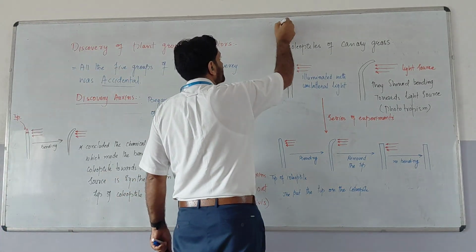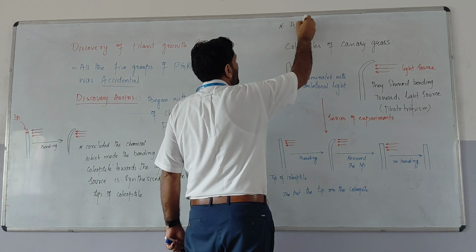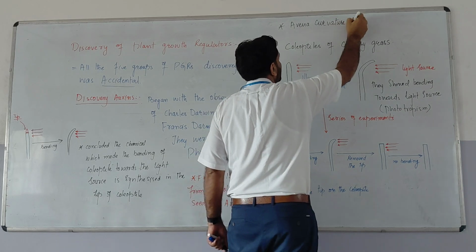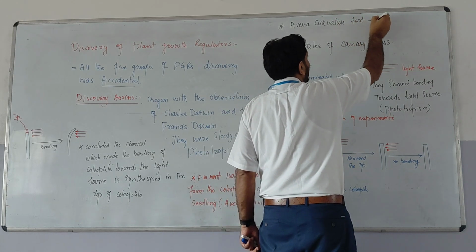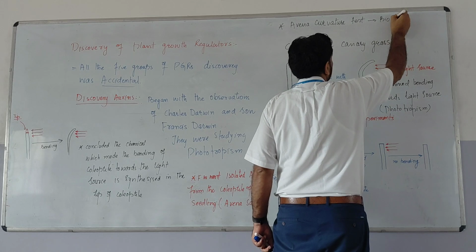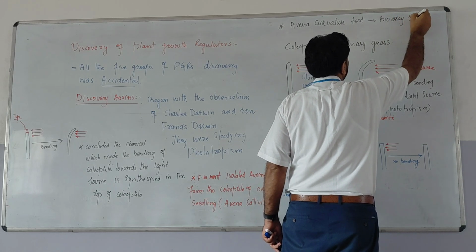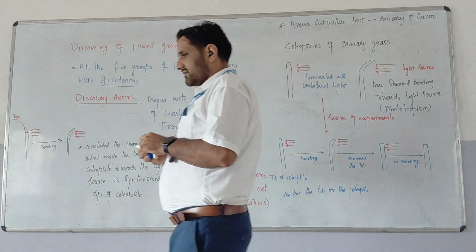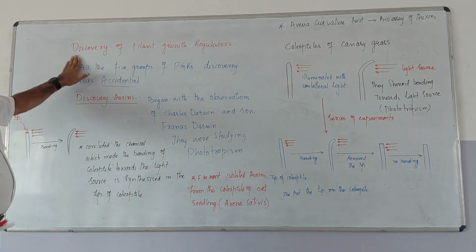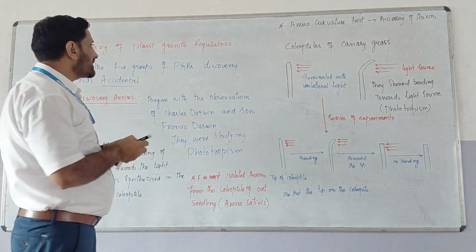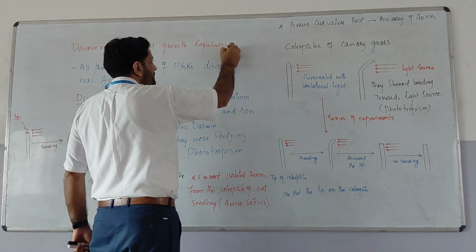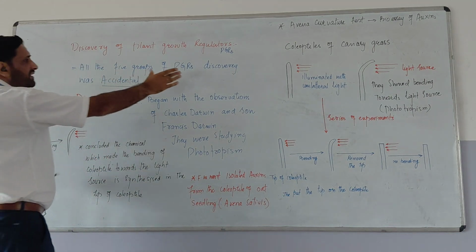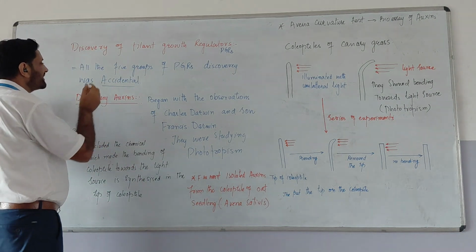So here let me write the most important question. It is: Avena curvature test is the bioassay of auxins. So let me have a quick revision of this discovery of the plant growth regulators. We can call it PGR also, or phytohormones. In this, all the 5 groups of PGR, this is the accidental discovery.